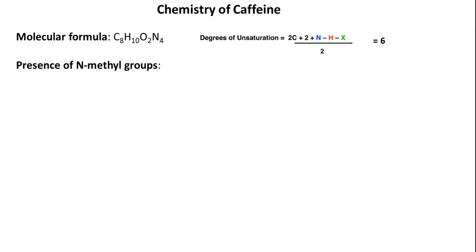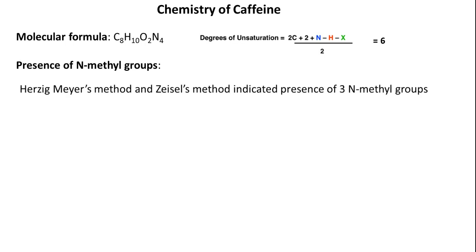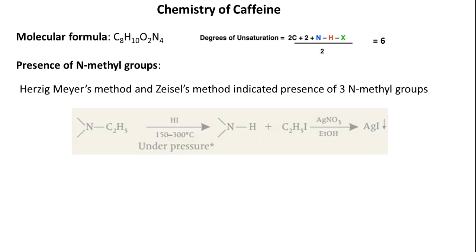Because this is an alkaloid, they first investigated the nature of nitrogen. Here the degradative reactions, the Herzig-Meyer method and the Zeisel method, both indicated the presence of 3 N-methyl groups. How is it done?